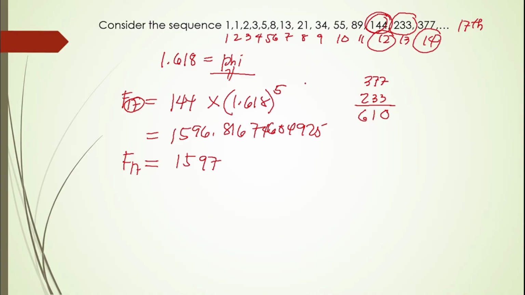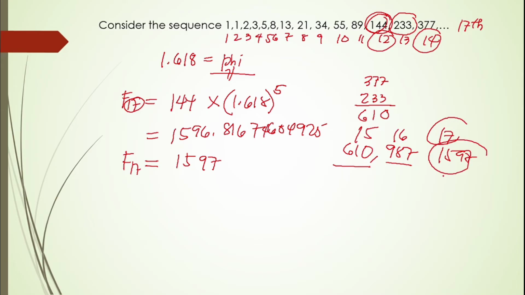So the next term is 610. The next term, we add 377 plus 610, we have 987. And the next term, if we add this one, the result is 1597. If this is our 14th term, then 14th, 15th, 16th, and 17th. So therefore, we could say that the result is in relation to the golden ratio, which is 1.618. So this is the golden ratio.